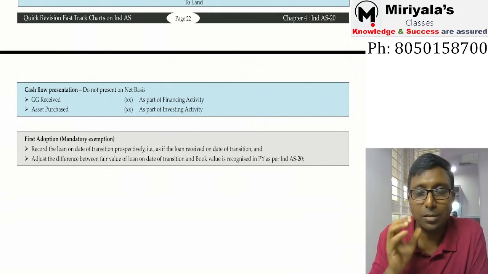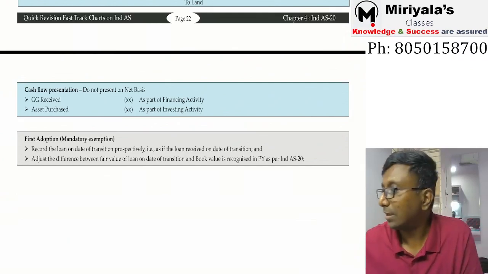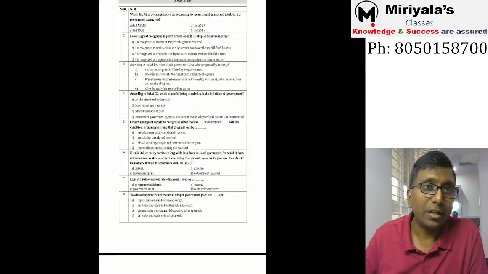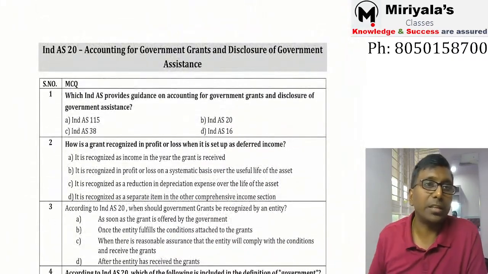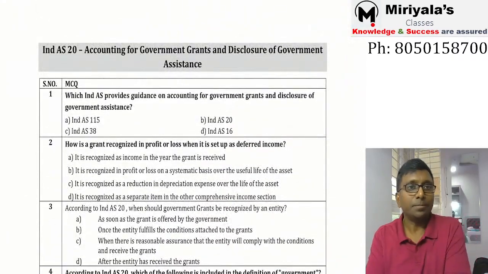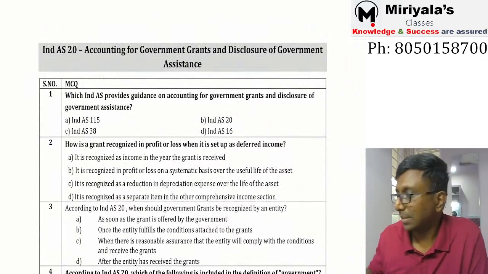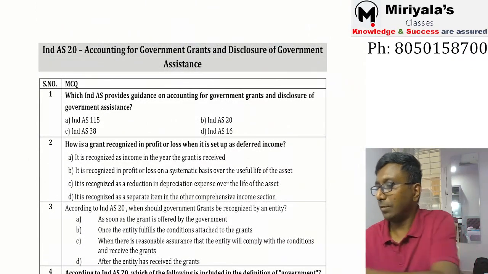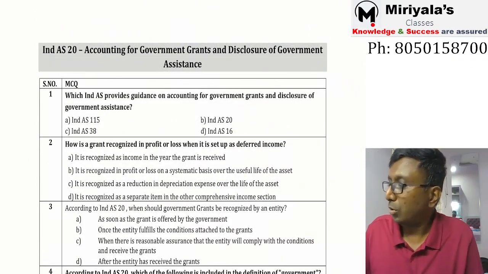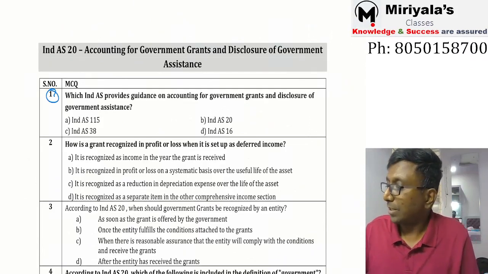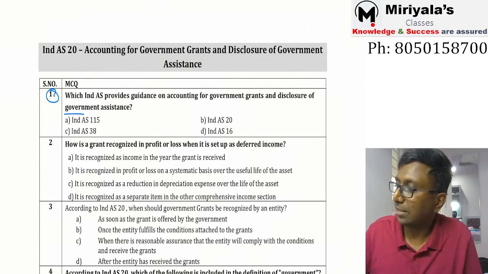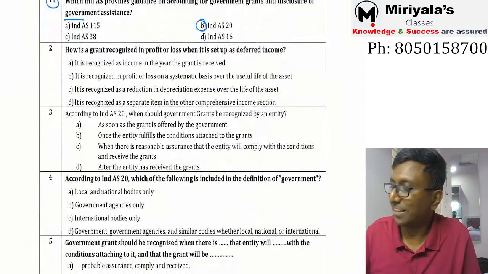This is the quick summary of our accounting stand in Ind AS 20. So now let us get into Ind AS 20, accounting for government grants and disclosure of government assistance. Okay, one by one. So the first question: which Ind AS provides guidance on accounting for government grants and disclosure of government assistance? Arre boss, this is very easy and quick. Obviously, B is the right answer.